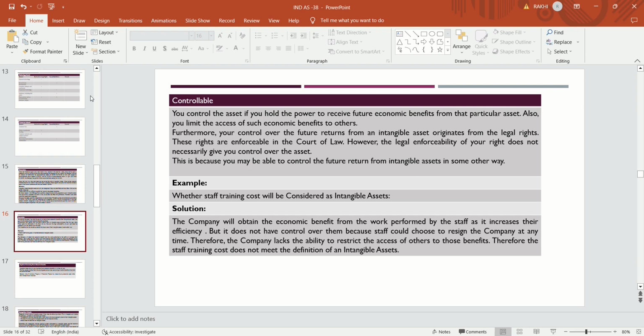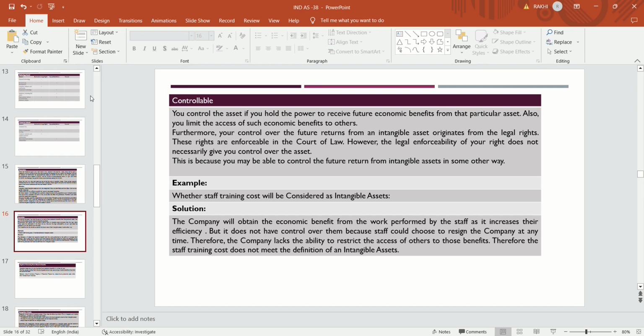Suppose we know that human resource is an asset to the organization. If one company incurs some training cost for their staff, they do not stop that employee from leaving the organization, and they do not stop the employee from using the training in other organizations.